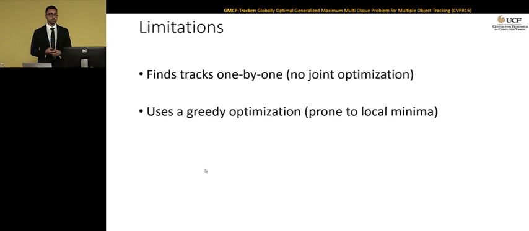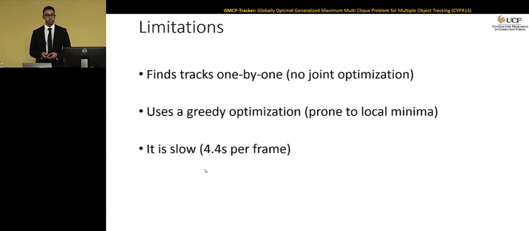We use a greedy optimization for GMCP, so it's not going to give you the optimal solution for sure. It may get stuck in local minima. So we want to see if we can do better or not. And GMCP is slow. It takes about 4.4 seconds to process every frame, which is not suitable in all applications. So we want to see if we can try and do better than what we already have.